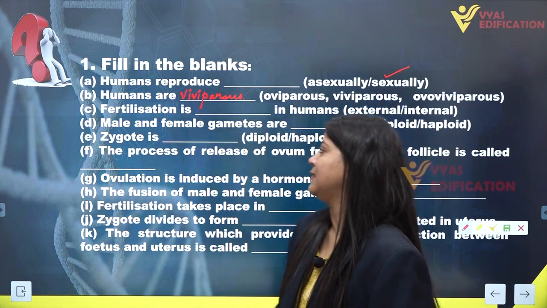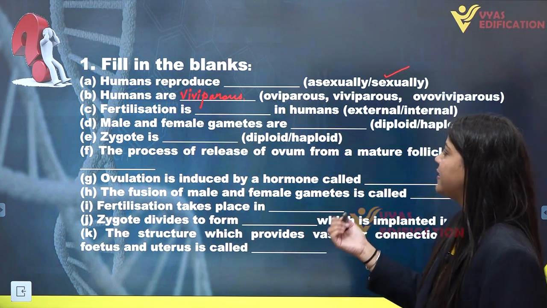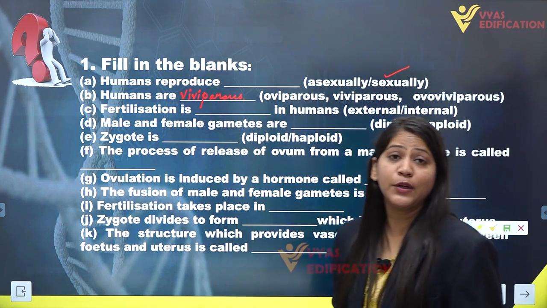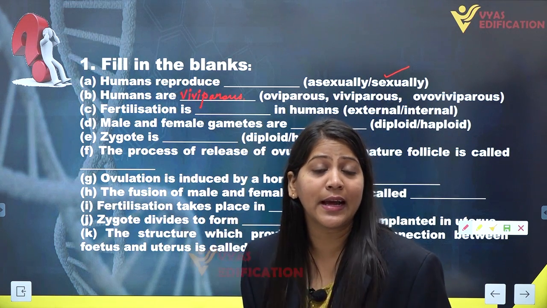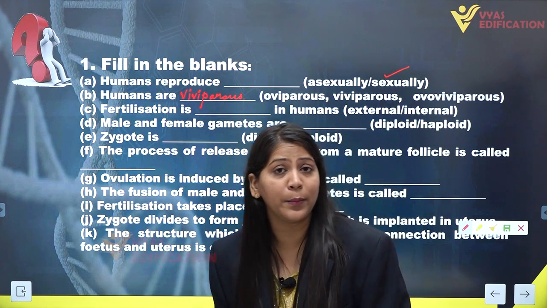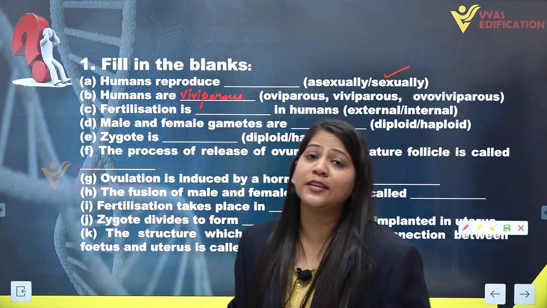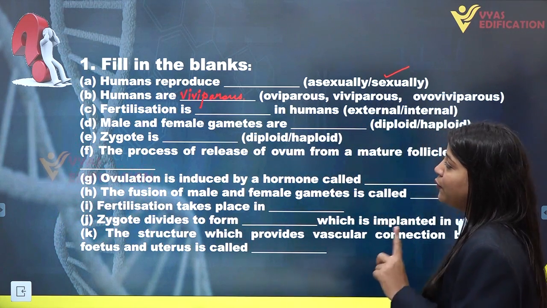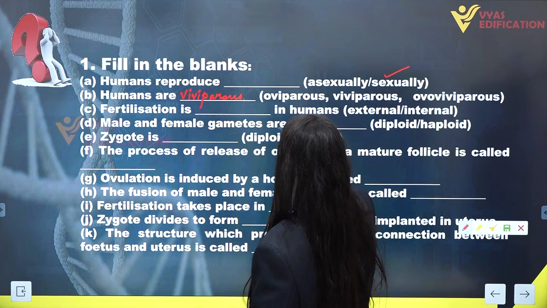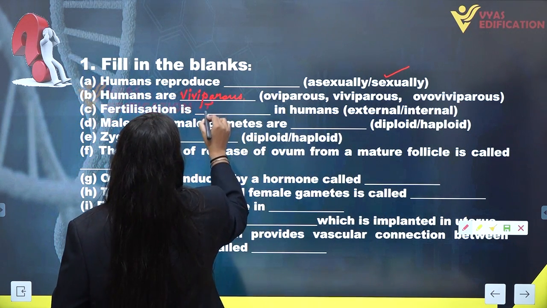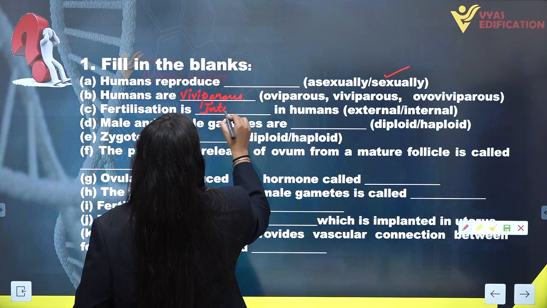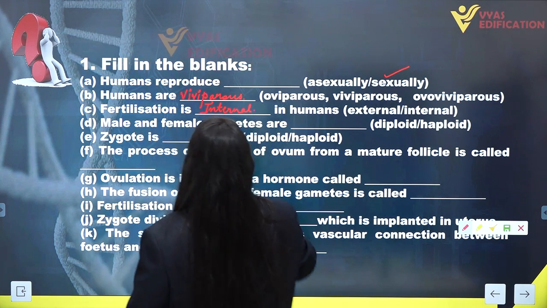Third we have is fertilization is dash in humans. As we know that in the case of humans, fertilization takes place in the fallopian tube of the female body. Hence, the fertilization is internal in case of humans. So, fertilization is internal in humans.